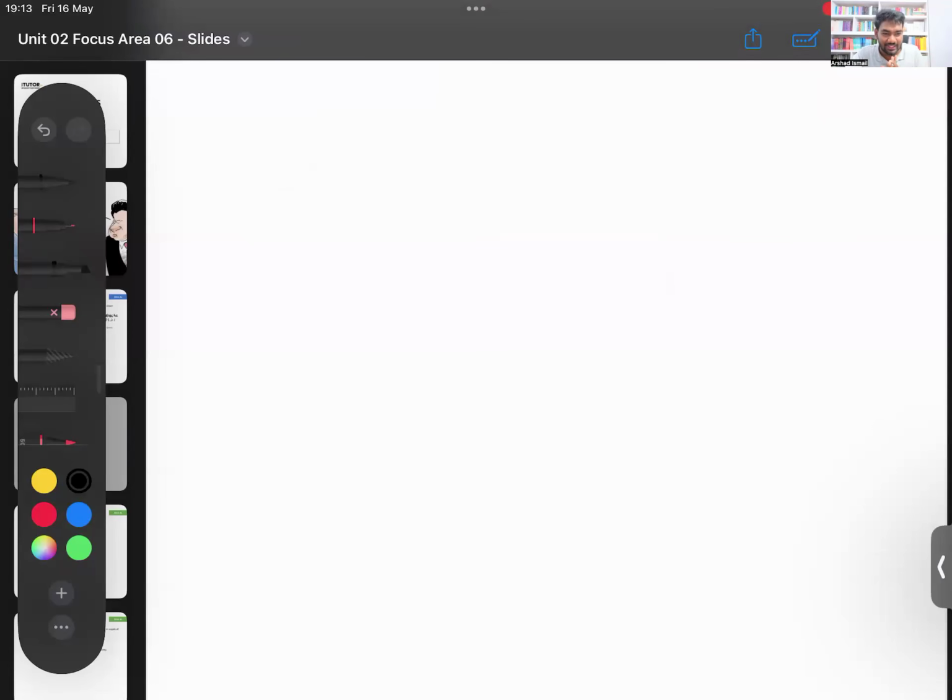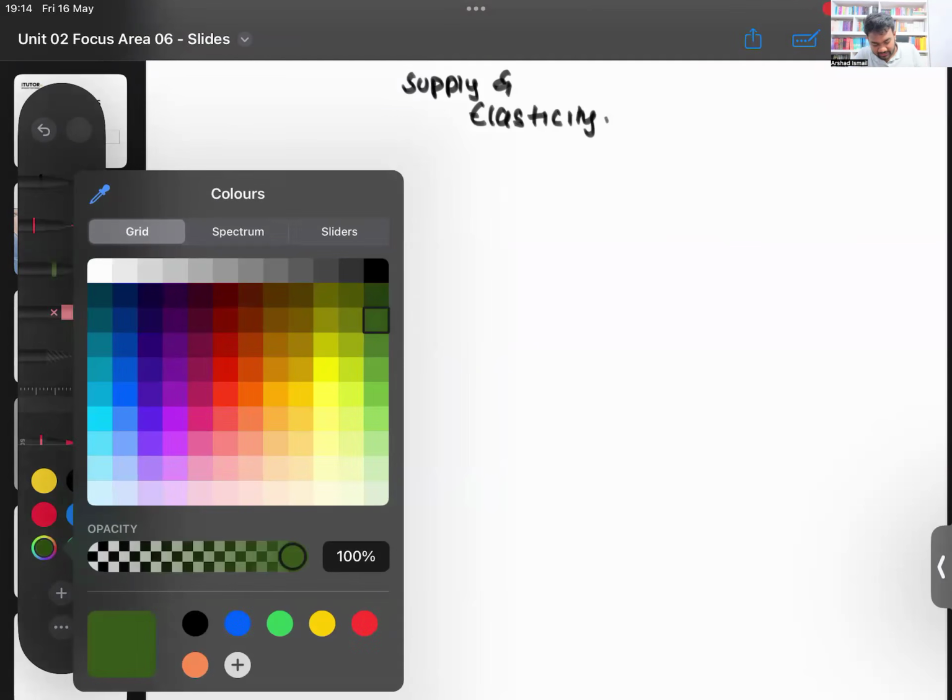I'll take around 10 minutes just to quickly go through this elasticity and connect that with the supply equations that we have. If you have a sticky note or something, I don't think a sticky note will be enough, but maybe half of an A4 sheet should be enough. You don't have to write it now. You can take a screenshot and paste it off later. Then I'll go through a few things.